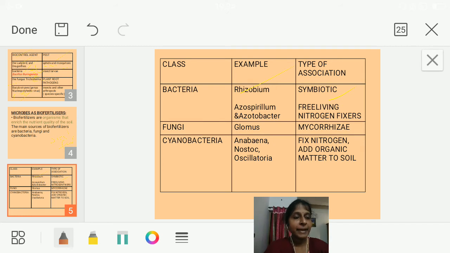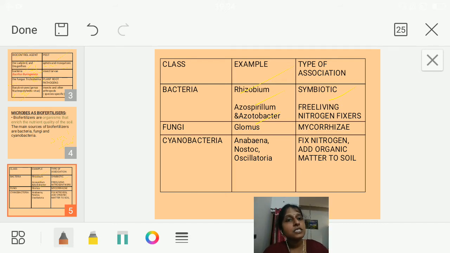Another one is the free living nitrogen fixers. No symbiosis, which means they are not mutually benefited; rather, they are living freely in the soil and enriching the soil's fertility. They are free living bacteria which absorb free nitrogen from the soil and air and convert it into salts like amino acids, enriching the soil's fertility. That is the role of Azospirillum and Azotobacter, which are free living bacteria helping in enriching the soil's fertility.